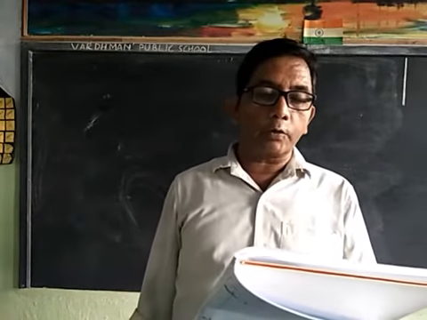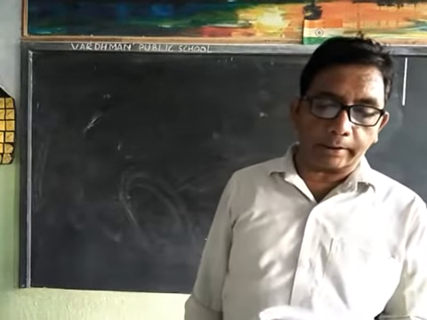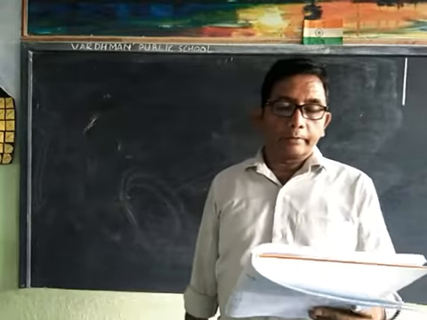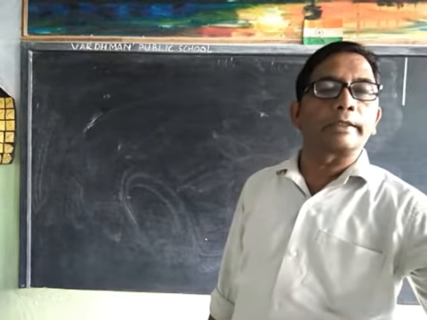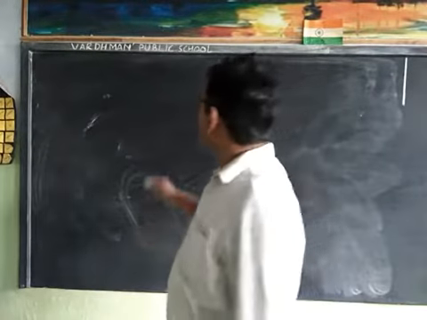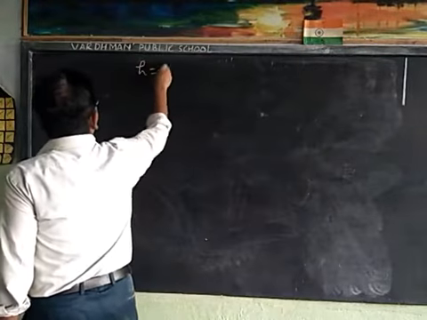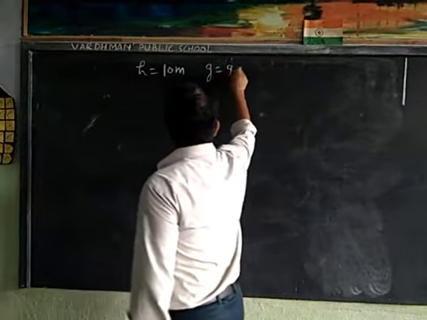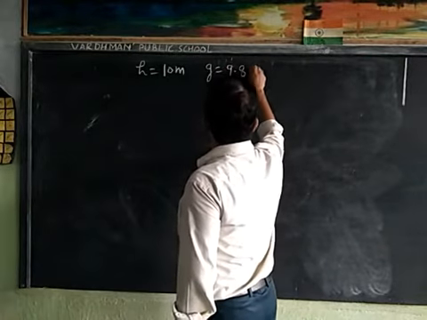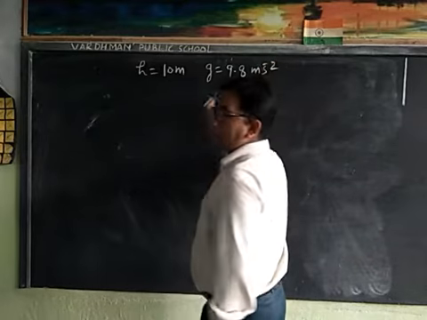It is able to rise a vertical height of 10 meter. Height is given as 10 meter, and the value of g is 9.8 meter per second square.